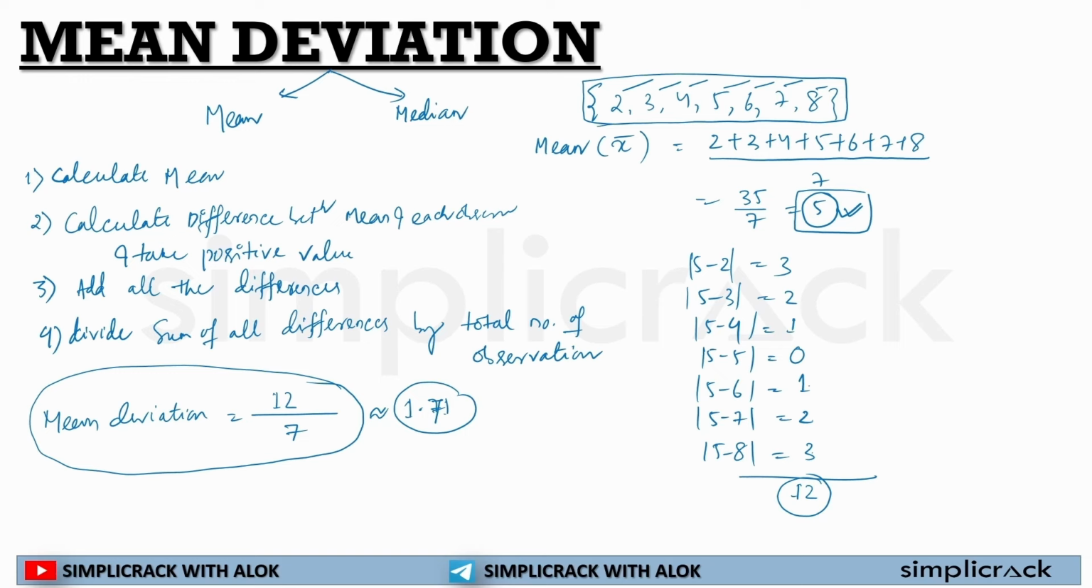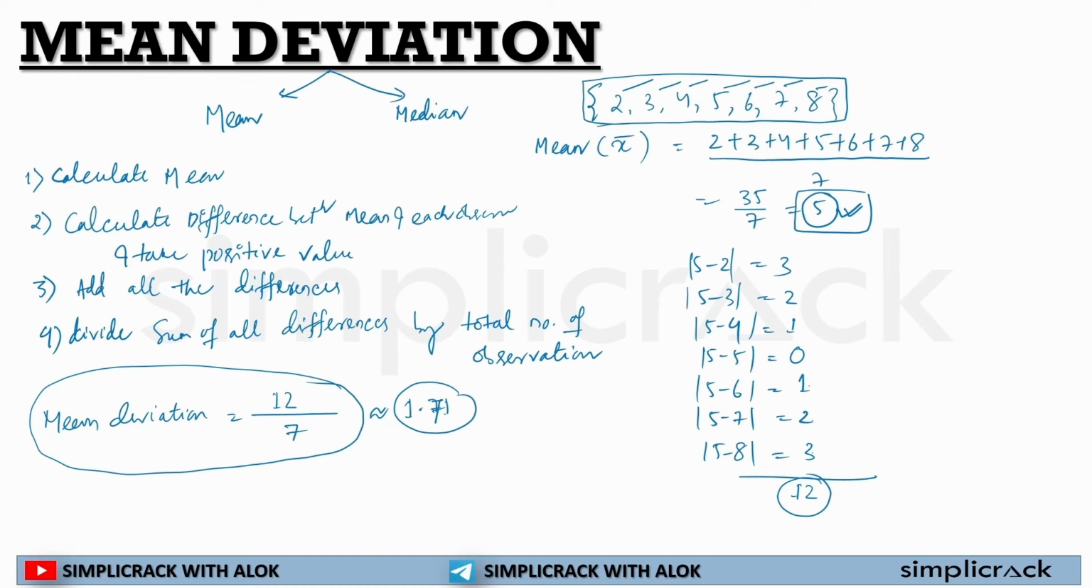So in mean deviation, what will we be doing? If the mean deviation is about the mean, we first calculate the mean. Then we take the difference of the mean from each and every observation. Then we add all these differences. Then we divide these differences by the number of observations.